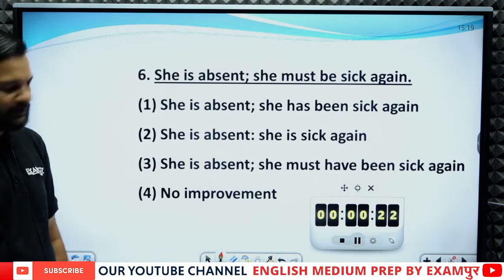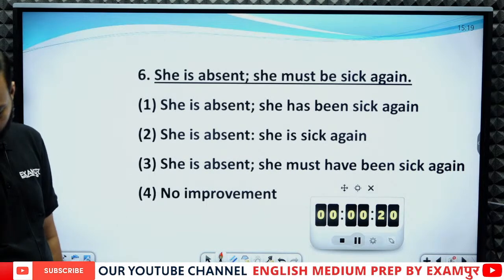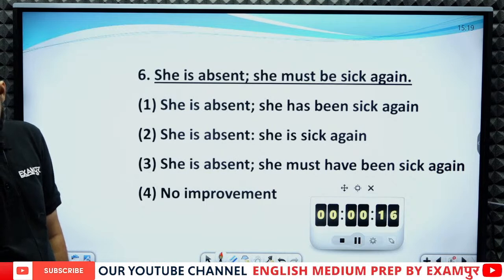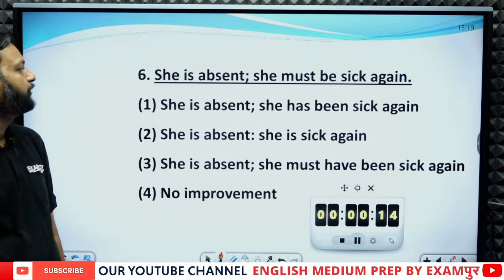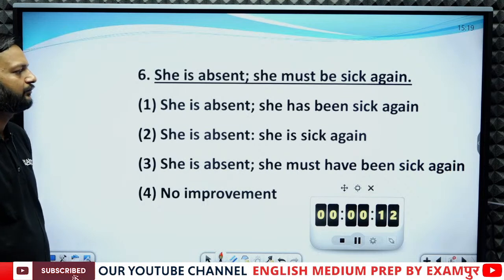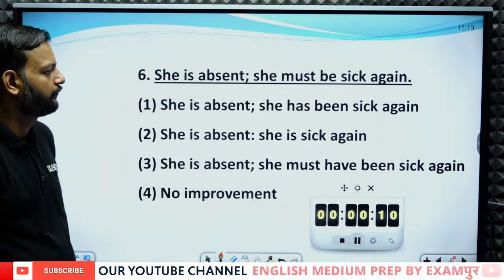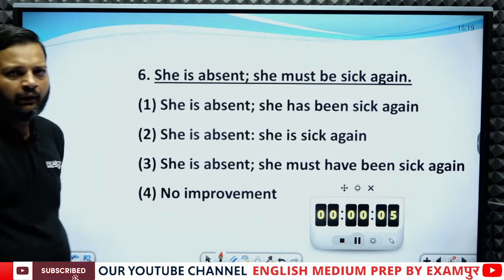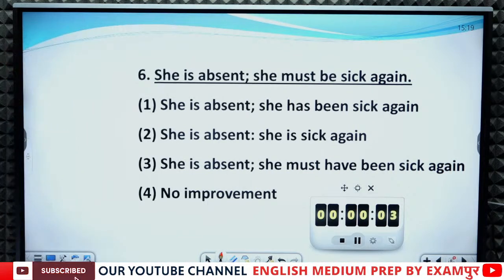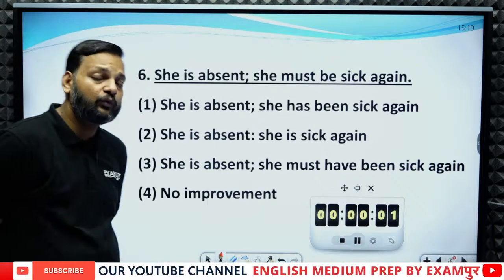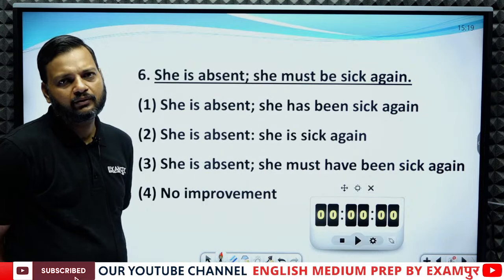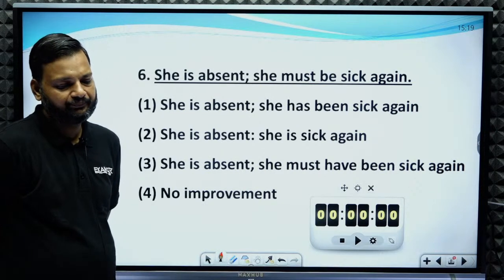She is absent, she must be sick again. What is the error? What is the improvement? If this sentence is absolutely correct, there is no need of any improvement.